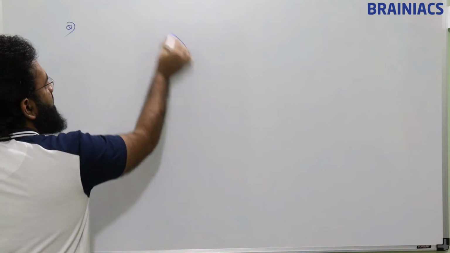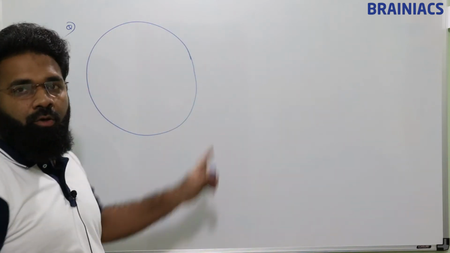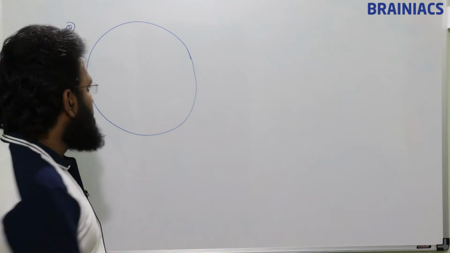Now see, one particle is doing circular motion.